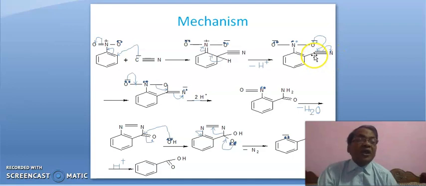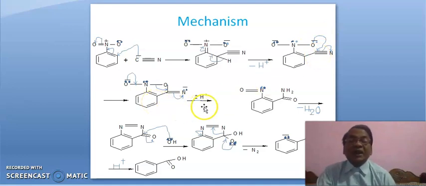Nitrogen is more electronegative than carbon, so this pi bond will break easily in this fashion, leading to a positive charge here. This nucleophile will attack here, leading to this structure.